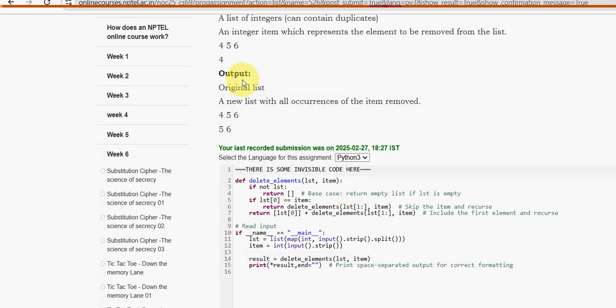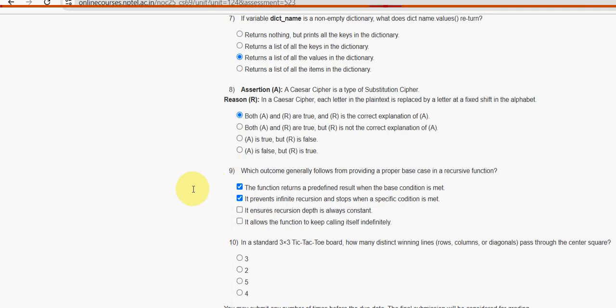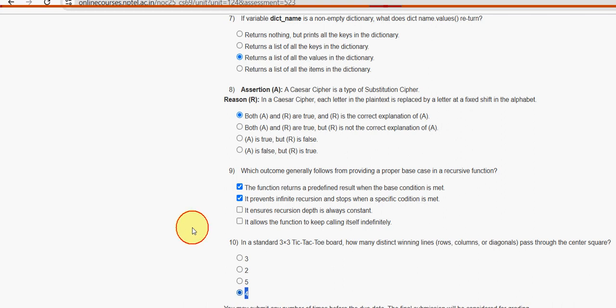Now let's see the 10th question MCQ solution. In a standard 3 by 3 tic-tac-toe board, how many distinct winning lines, rows, columns or diagonals pass through the center square? So the probable solution is 4, guys. Fourth option. These are the probable solutions for week 6 assignment of the course Joy of Computing using Python.